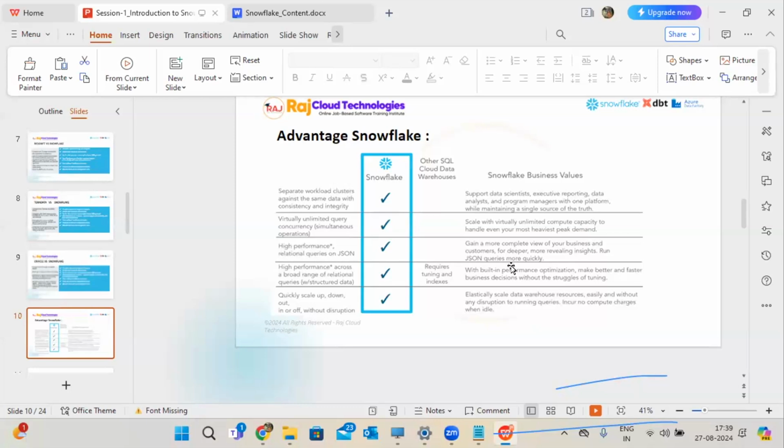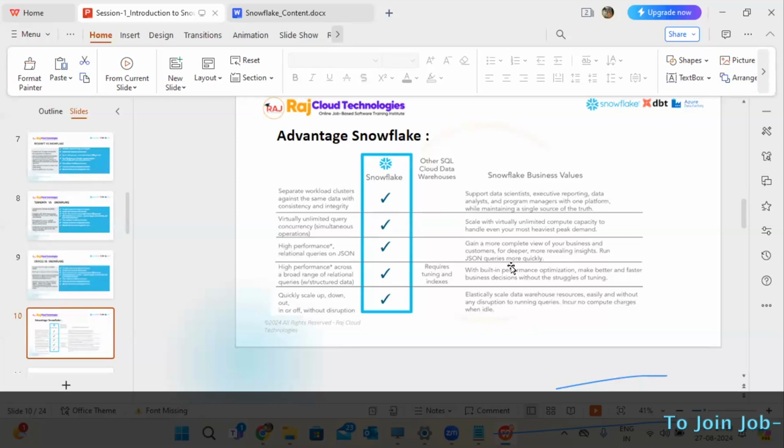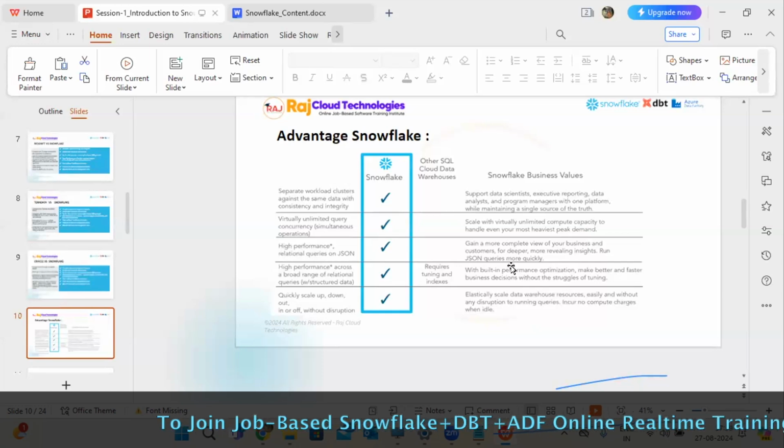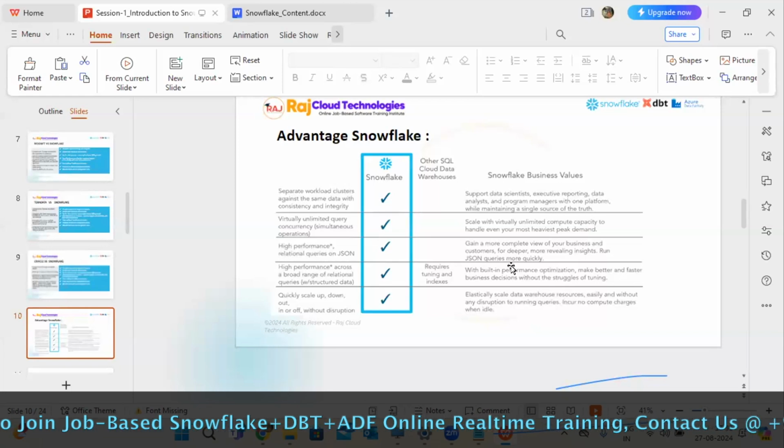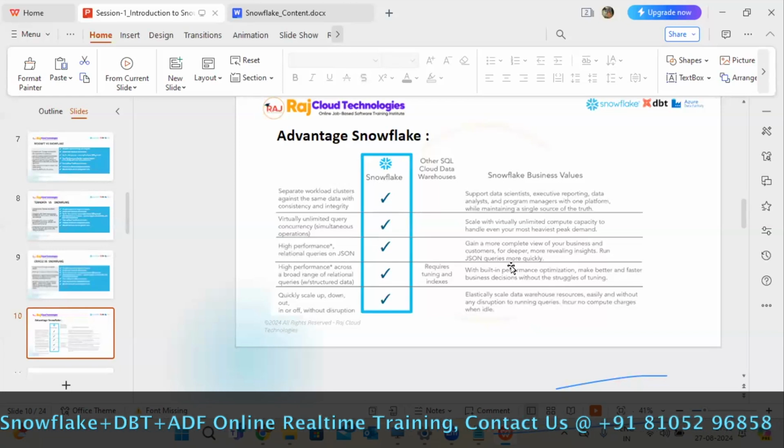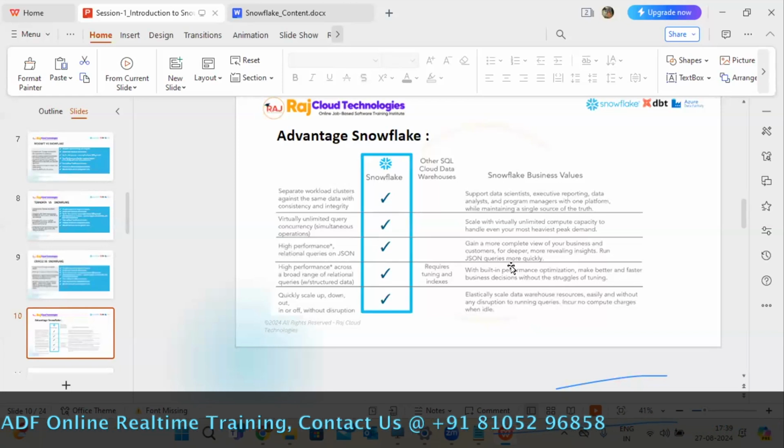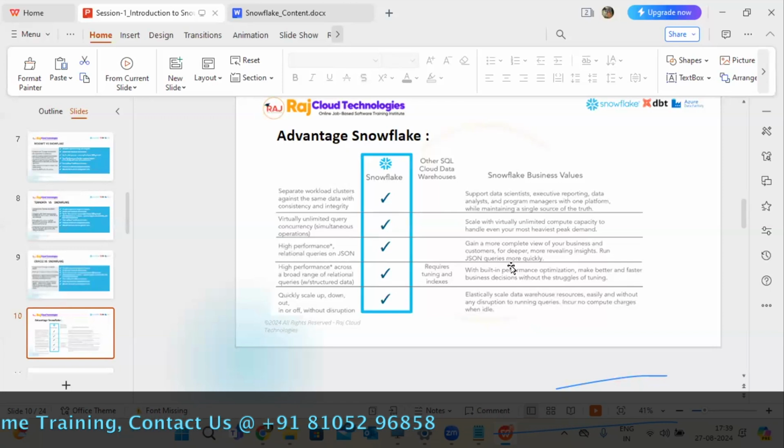So demanding peaks, for example in e-commerce, peak time, it is very difficult to manage the data, right? Because Amazon is there, with year-ending sales or any other festival sales, something like that. It is very difficult to manage. Am I right? But here there is no problem. Very easy to manage this process